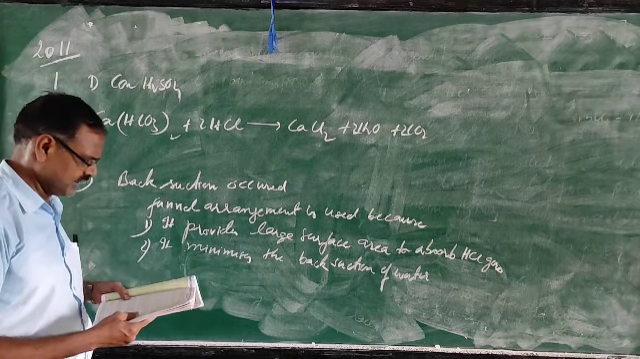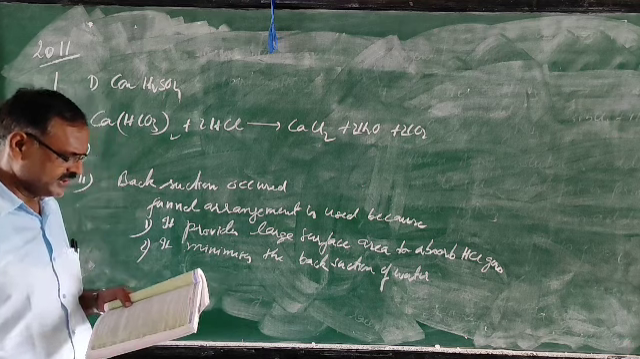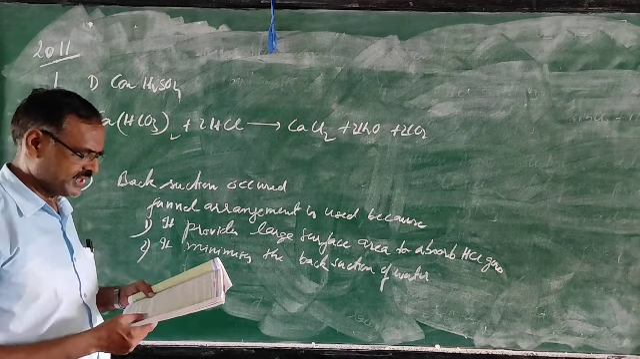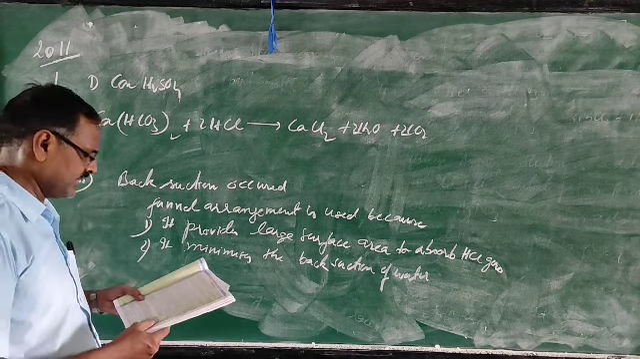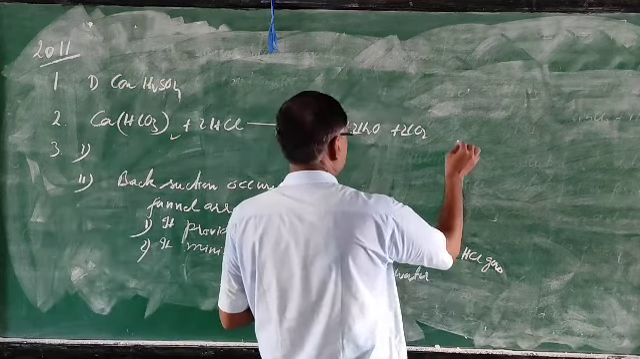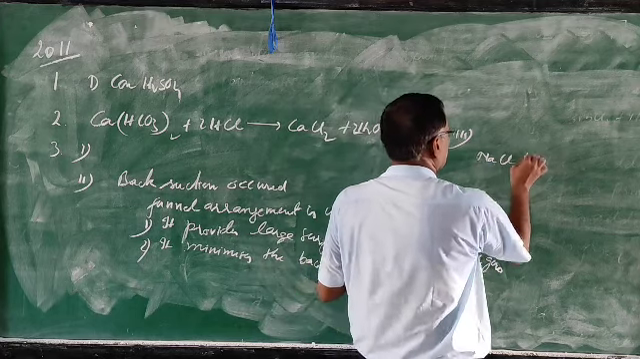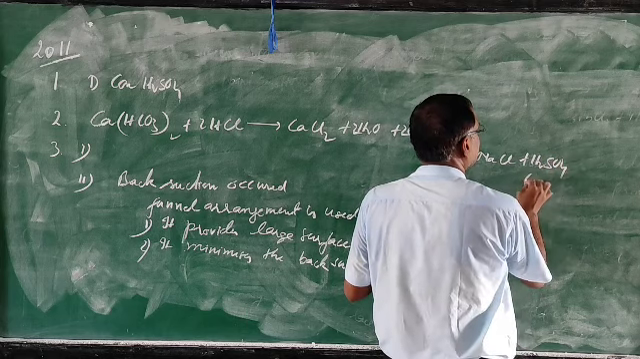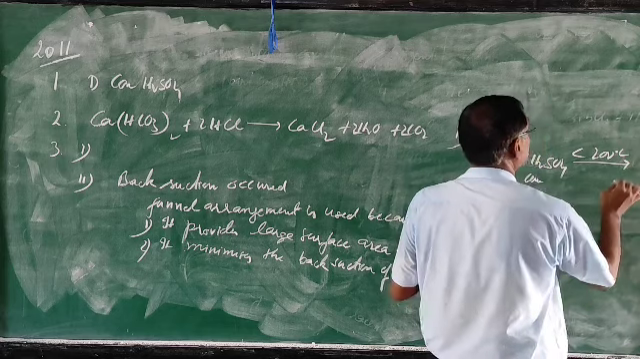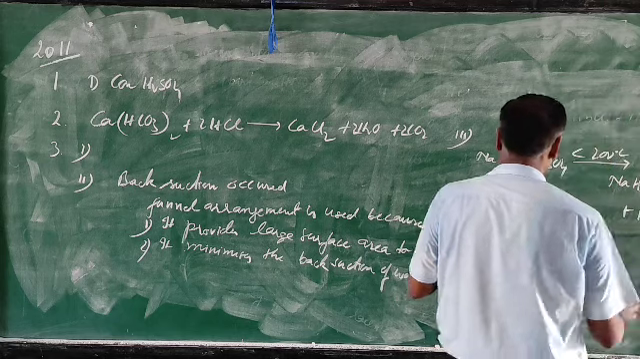2011, third one. Write a balanced chemical equation for the laboratory preparation of HCl gas when the reactants are below 200 degrees Celsius. Sodium chloride reacts with concentrated H2SO4 below 200 degrees Celsius. This will form NaHSO4 plus HCl.